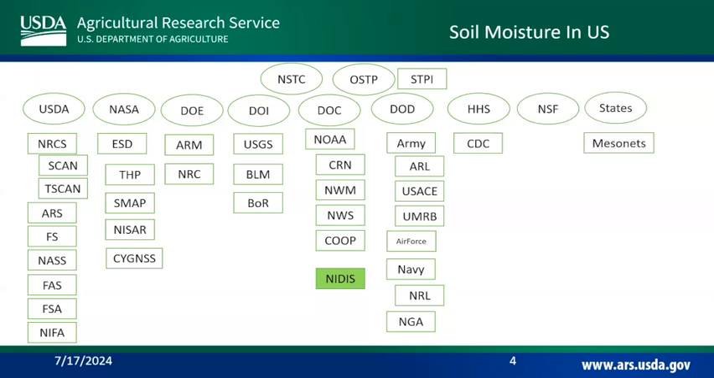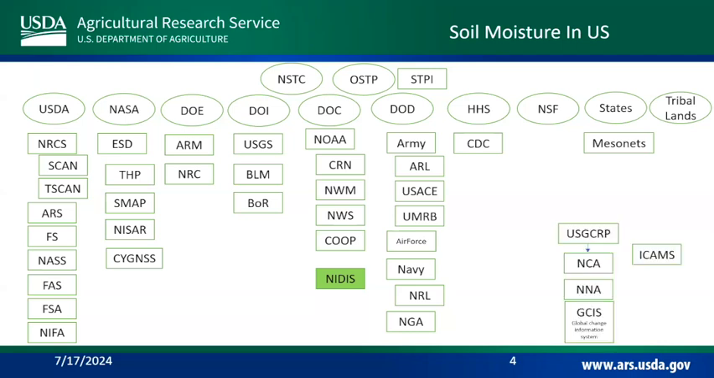NSF, obviously. States, obviously, which have their own mesonets in many different forms. Tribal lands are sovereign nations inside the US. We had that beautiful talk yesterday. So the interaction with those groups is something that we have to be mindful of. And there are many opportunities for discussions on water resources, climate information, and adaptation when it comes to working with tribal lands.